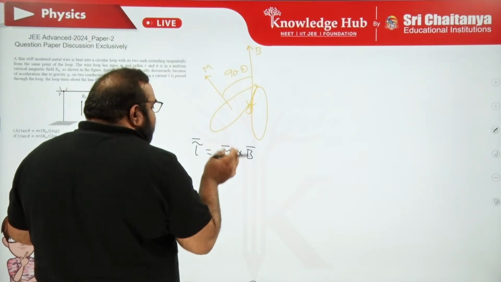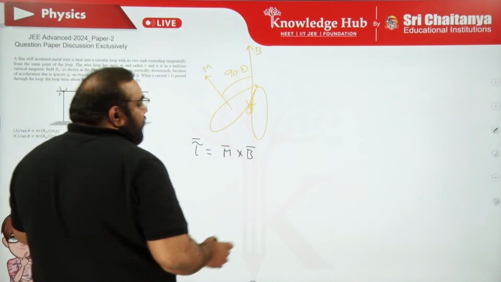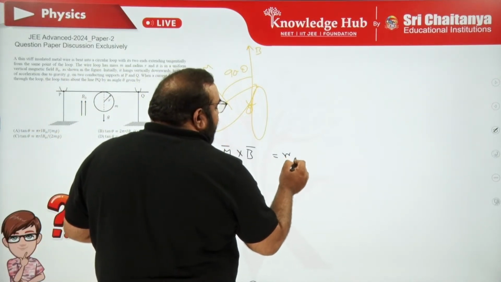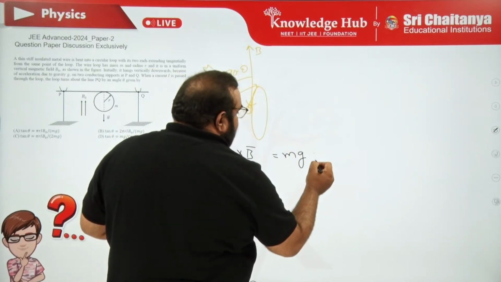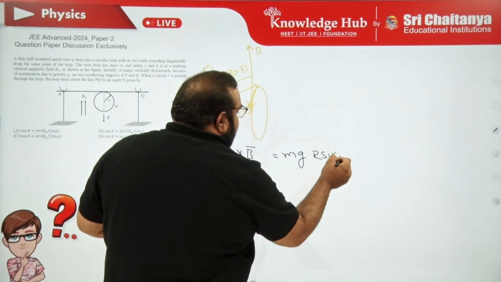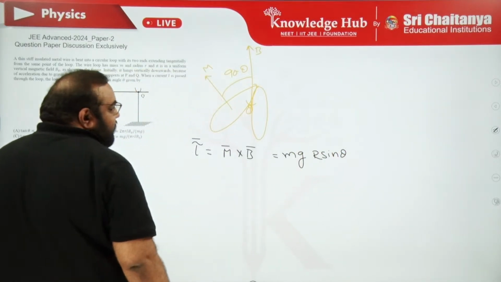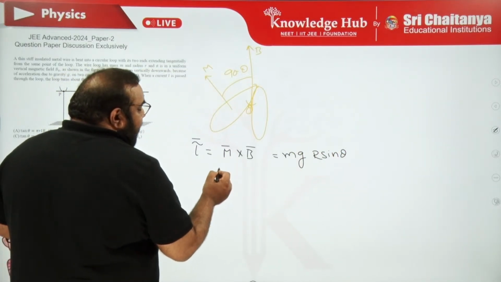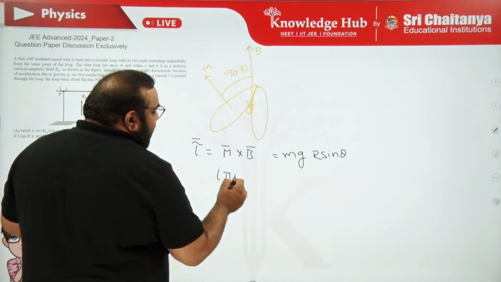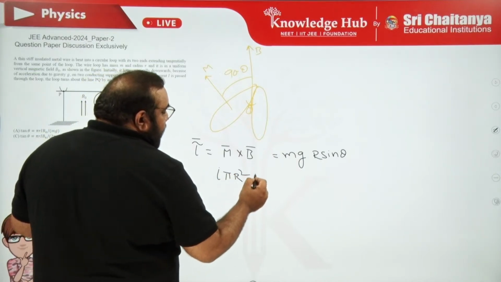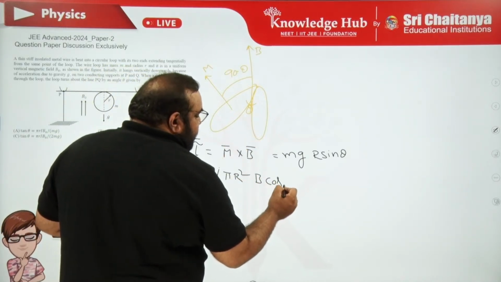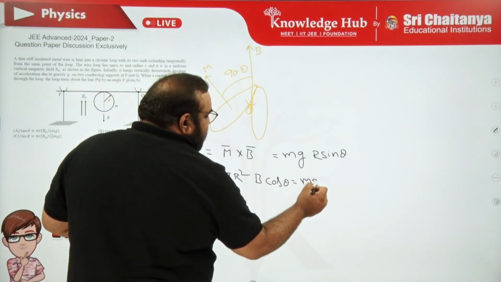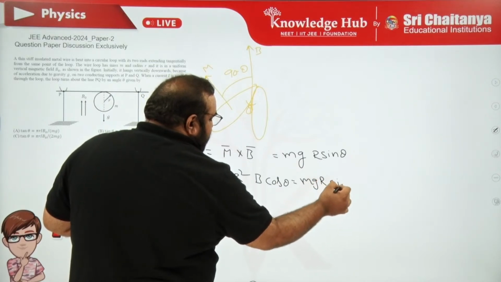This torque supports the rotation, while the torque due to the weight gives the opposing torque. Perpendicular distance is r sin theta, force into perpendicular distance, where the magnetic moment is I into A, and A is the area of the loop, pi r square, into B sin(90 minus theta), that is cos theta. That should be equal to mg r sin theta.